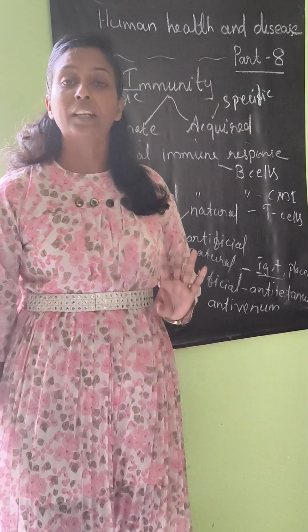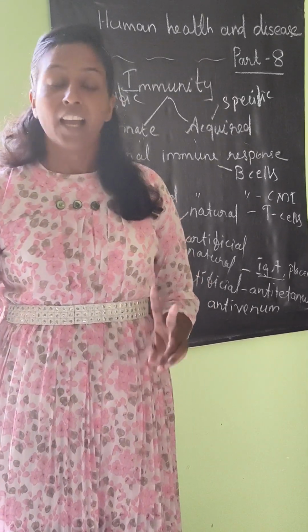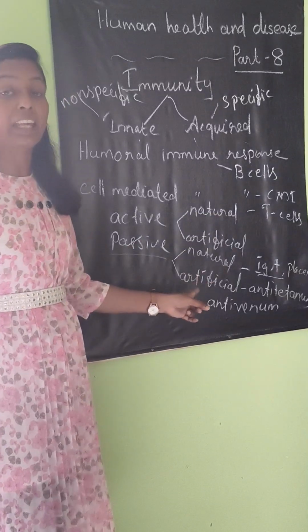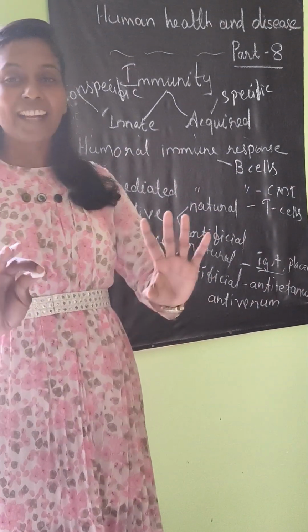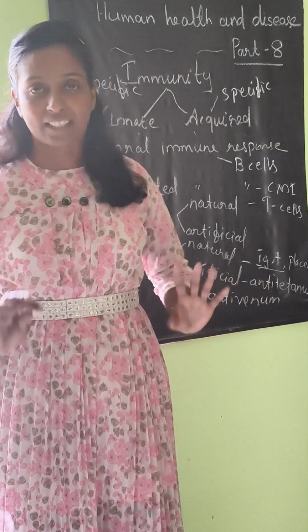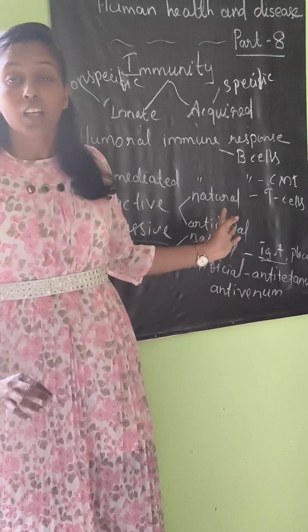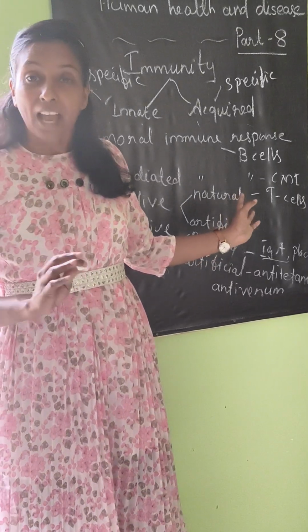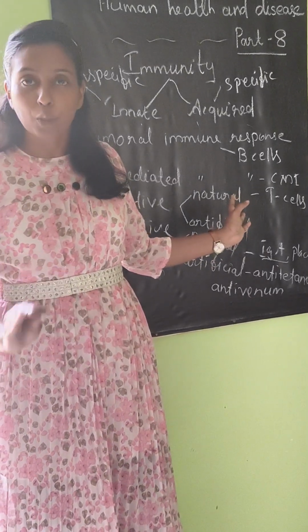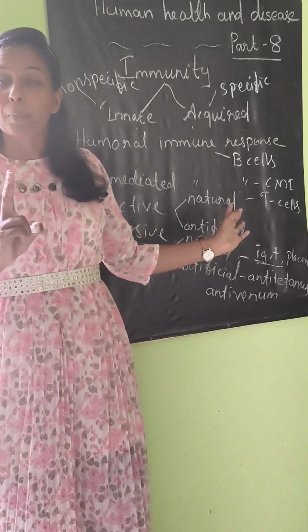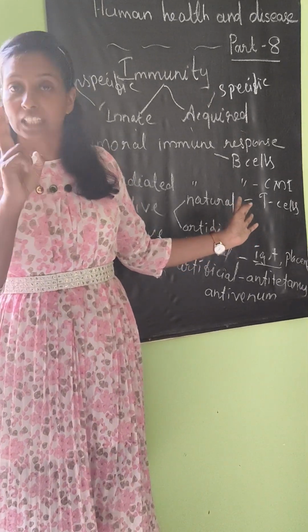So these are the different types of acquired immunity, active acquired immunity and passive acquired immunity, and these are the different examples you have to understand. Next we can go to the next topic, immunization and vaccination. We have studied that many vaccines are available. Vaccines and immunization, these two work on the principle of memory. Don't forget it is memory.